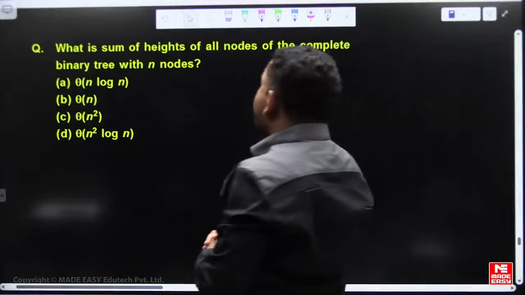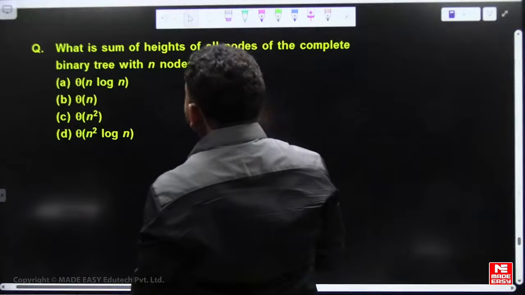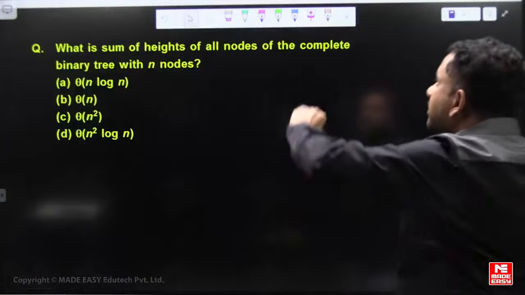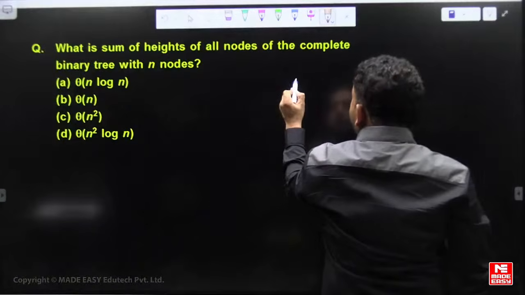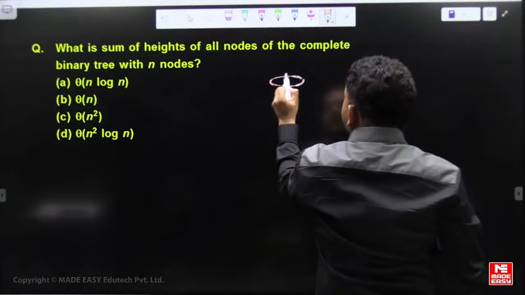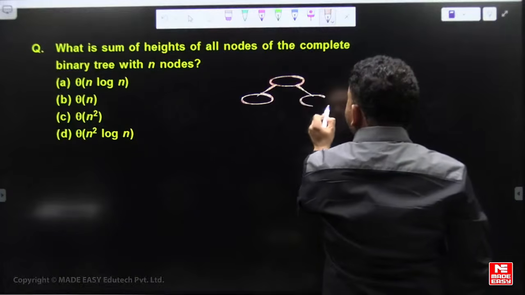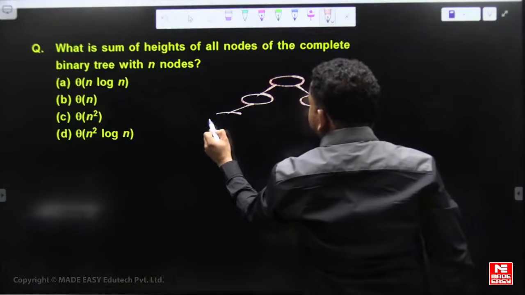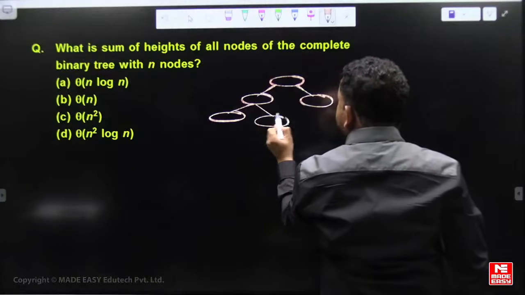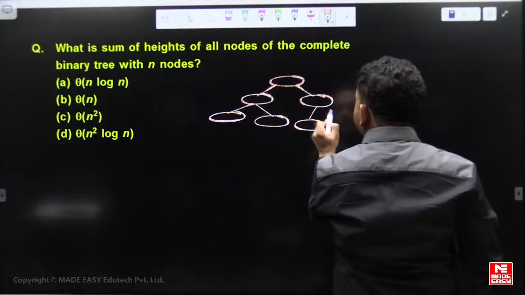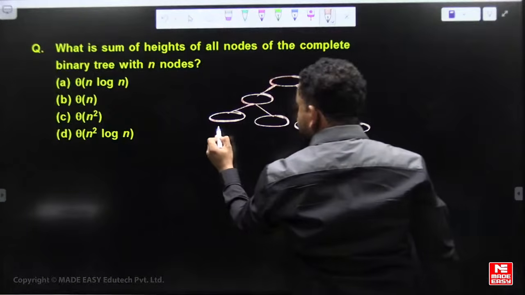Next, what is the sum of heights of all nodes in a complete binary tree with n nodes? There is a complete binary tree of n nodes, like this.